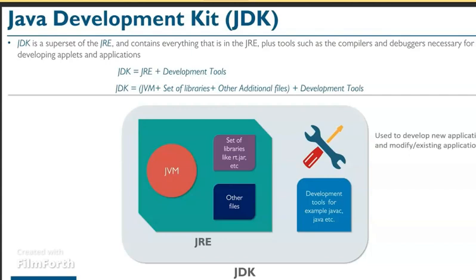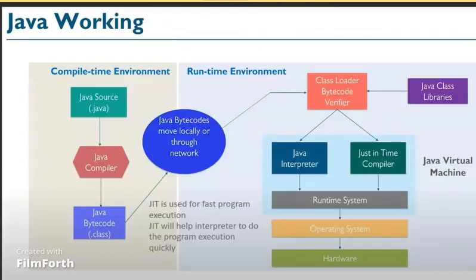So here we are clearly showing in the image JDK, JRE, JVM, a set of libraries like rt.jar, etc., and other additional files, and development tools, for example javac and java, etc. So use it to develop a new application and modify the existing applications. So these are the Java internals. Now we are going slightly into Java working.